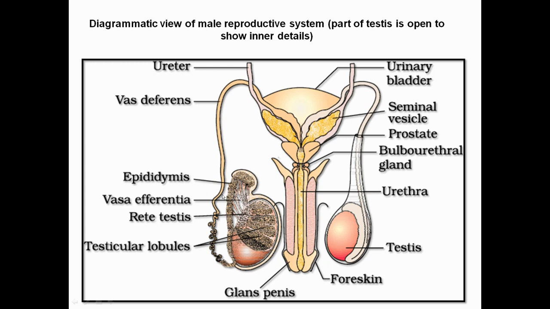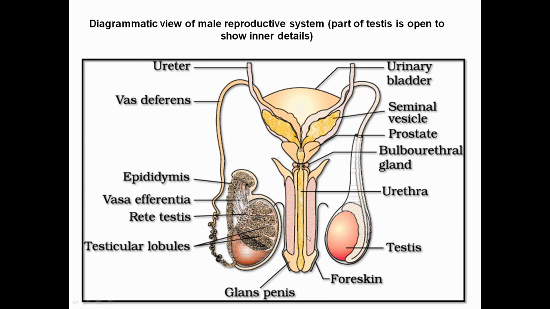The epididymis is a place where temporary storage of the sperm occurs, and the epididymis goes into the vas deferens. You can see it is a tube-like structure. Recall from class 11th, our genital system is combined with the urinary system. Urine is collected from the kidney by the ureter and temporarily stored in the urinary bladder. In the later stages, this genital tract is combined with the urinary system and terminates into the urethra.